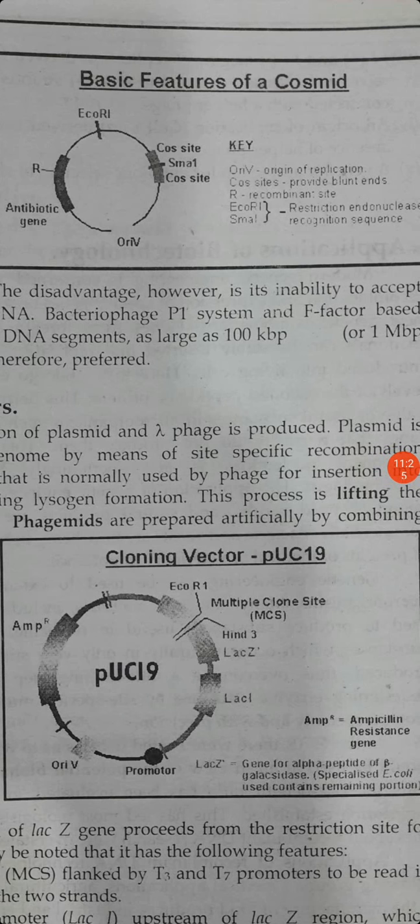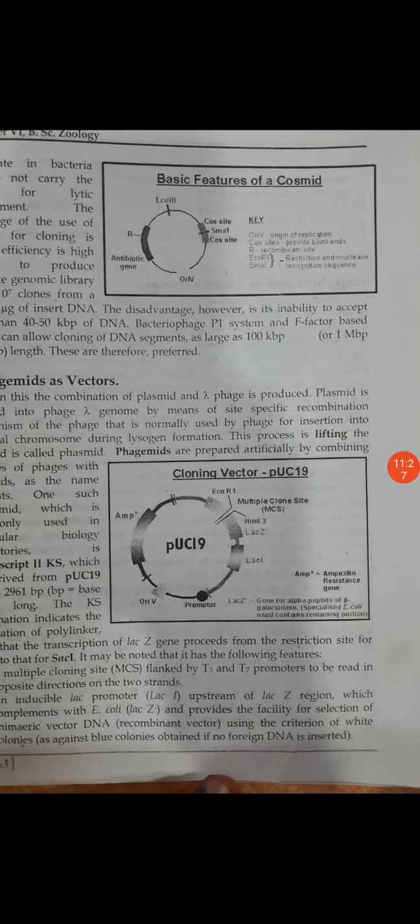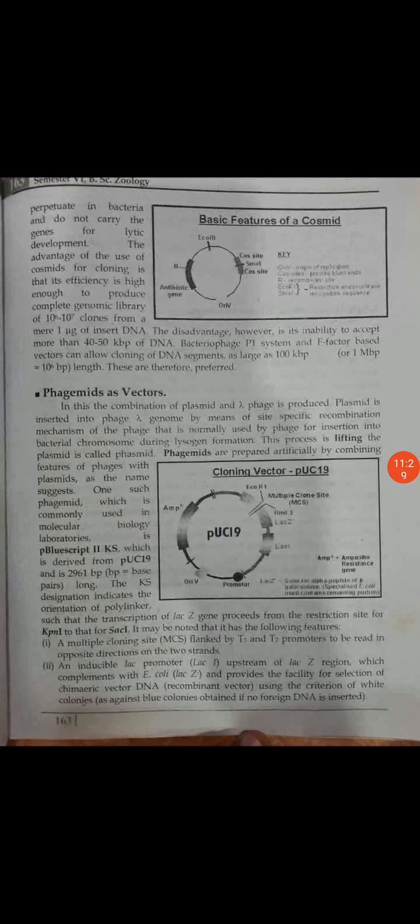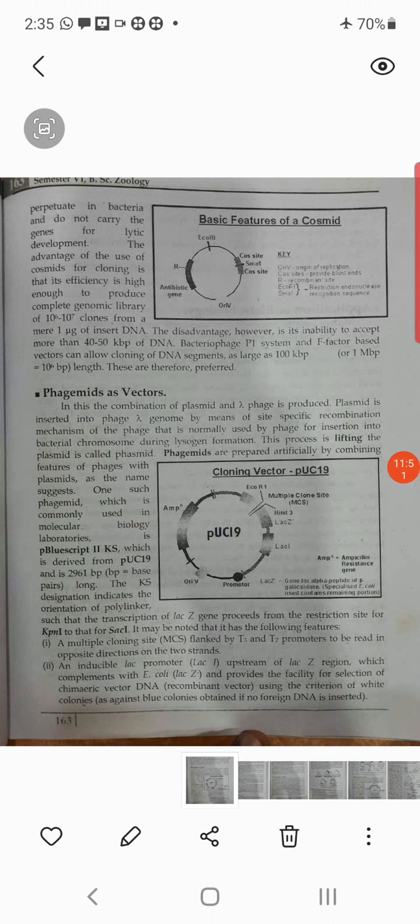So these are all different types of vectors, like plasmids, extrachromosomal material. Phagemids are a combination of plasmid and lambda phage, produced by inserting a plasmid into the lambda phage genome by means of the site-specific recombination mechanism of the phage, that is normally used by the phage for insertion into the bacterial chromosome during lysogen formation.